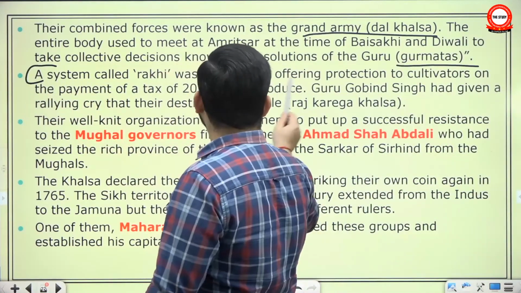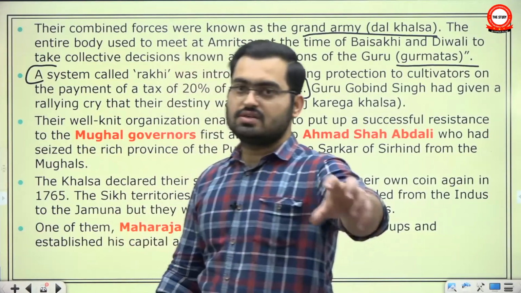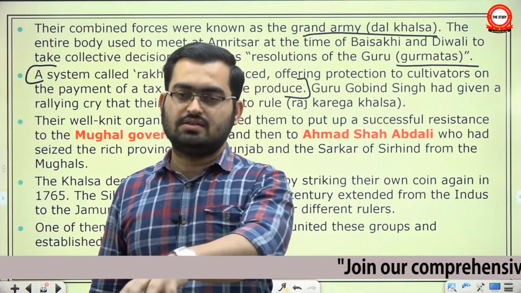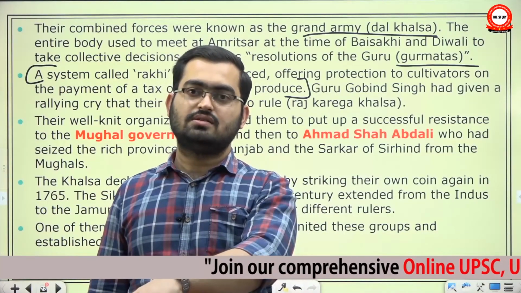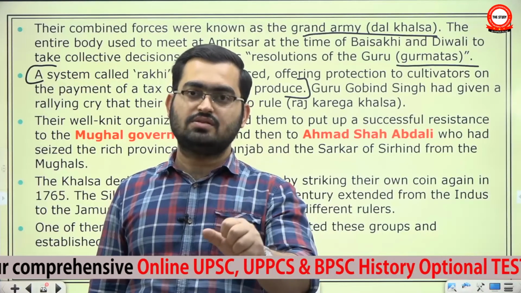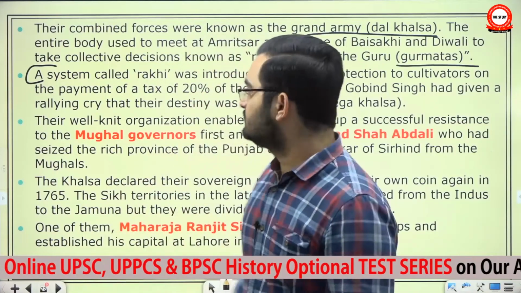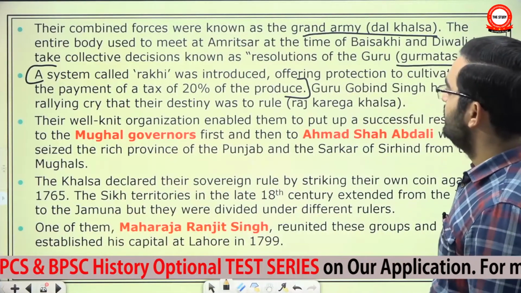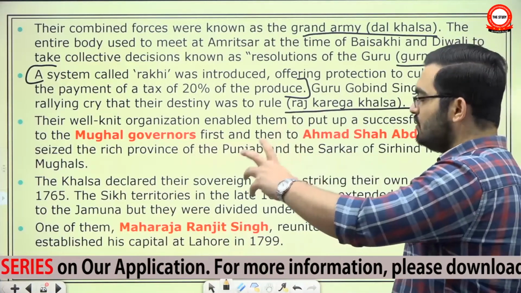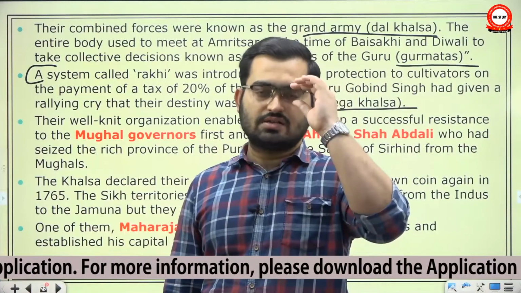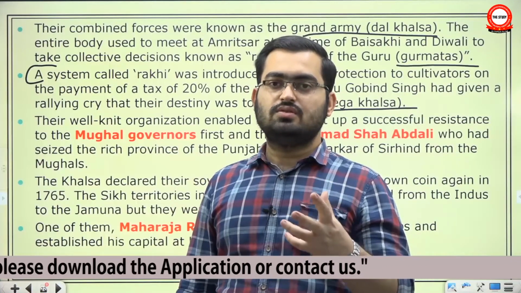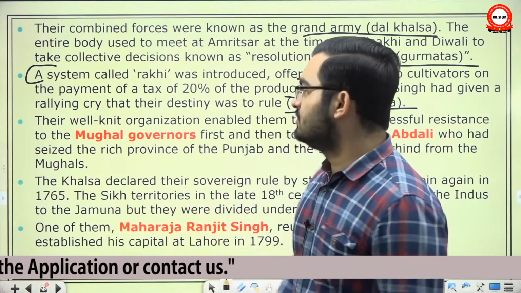This is de facto sovereignty. Once you start collecting taxes from an area on whatever ground, you can say that this is protection money, you can say that this is the fee to the sovereign, whatever you call it. But if you can effectively collect taxes from an area, that means you are sovereign in that area. Guru Gobind Singh had given a rallying cry that their destiny was to rule, Raj Karega Khalsa. So this was a constant inspirational signal that we are supposed to be our own rulers. No imperial authority should control us. So this was a sense of solidarity, a sense of ambition.